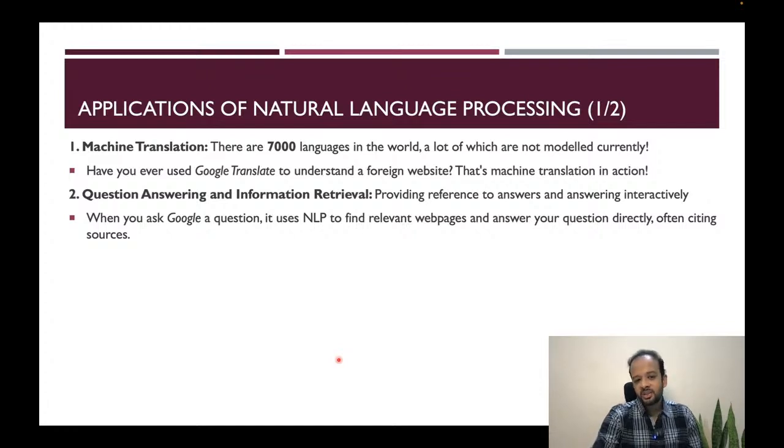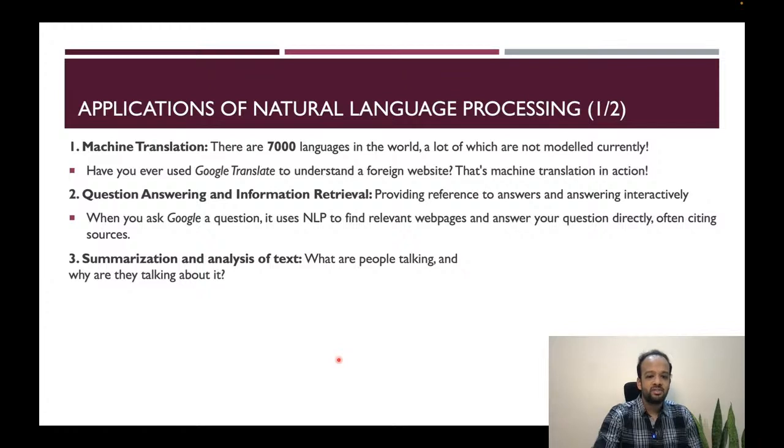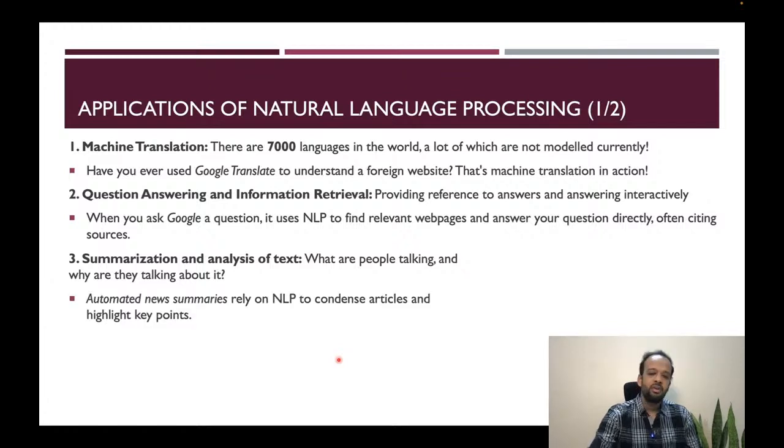Okay, let's go and look at another use case, which is summarization and analysis of text. What are people talking about and why are they talking about it? Now, this is very useful for reporting purposes. When you look at a large news article, what Google and a lot of websites do is generate automated news summaries, so that viewers can simply look at the summary and understand the context of that news article before diving into it further. So it is used to condense articles and highlight key points. This is another very, very useful application of natural language processing.